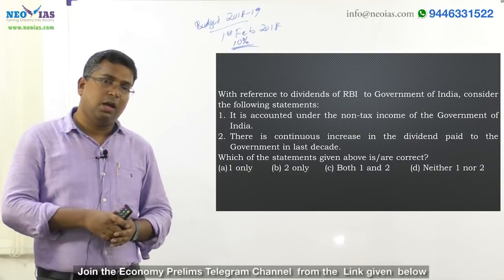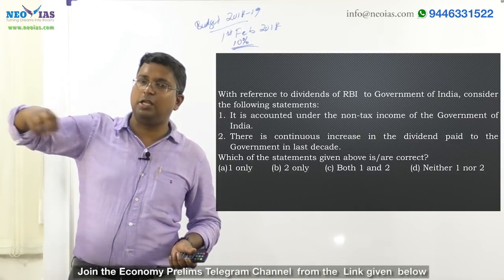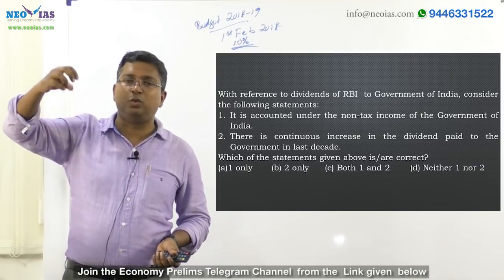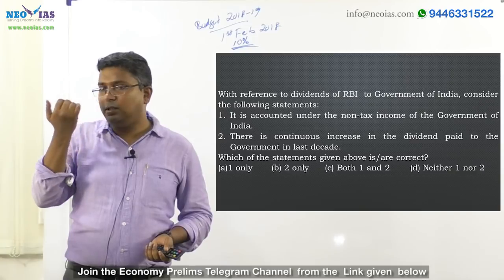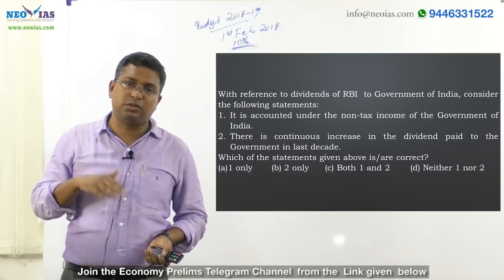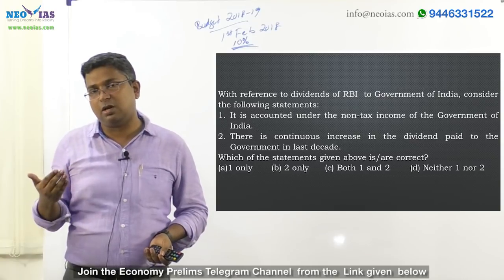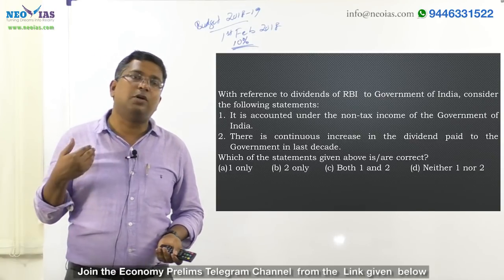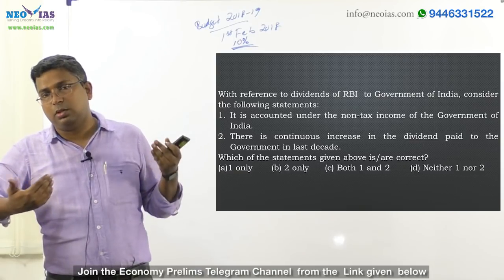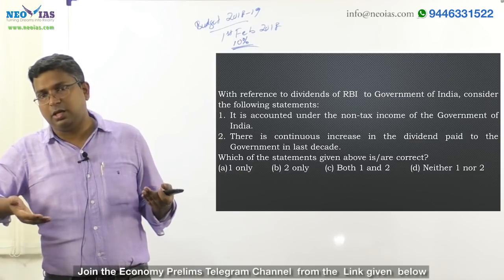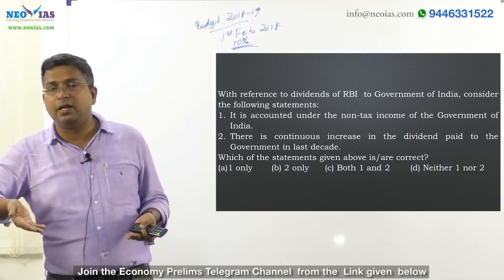This transfer of RBI surplus to the central government goes into the budget. It is added to the non-tax revenue component of the union budget. In 2017, compared to 2015-16 and 16-17, the transfer of RBI surplus to the central government was much lesser, mainly because, due to demonetization, RBI issued a lot of new currency, as all the 500 and 1000 notes were replaced by new 500 and 2000 notes.